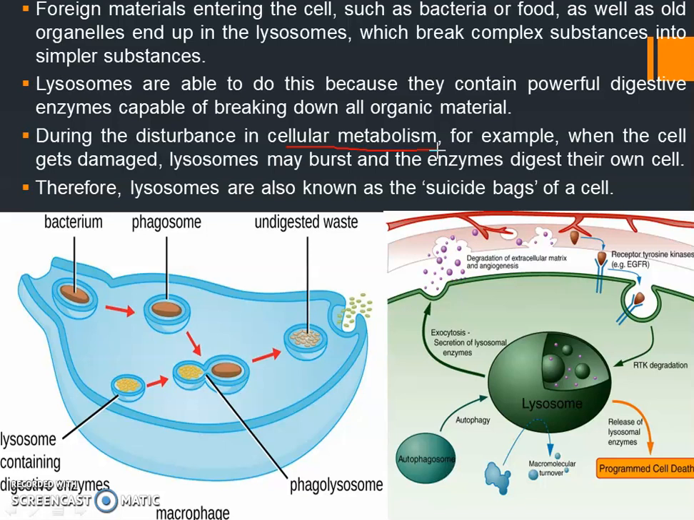If a cell organelle or the cell's outer structure, anything, if it gets damaged, the cell will try its maximum to repair it. Even then, if it is not repaired, what will happen? These lysosomes may burst and the enzymes digest their own cell. Okay, what do the lysosomes do? They will burst.